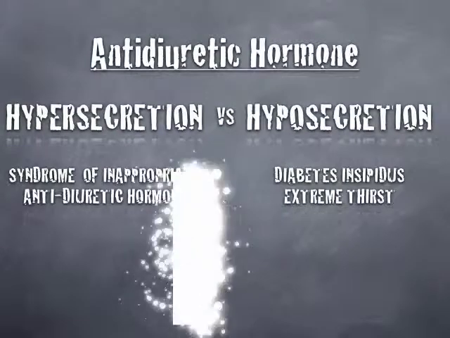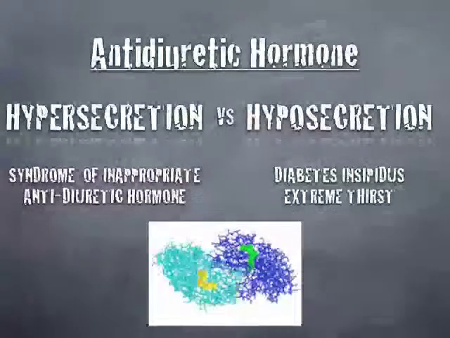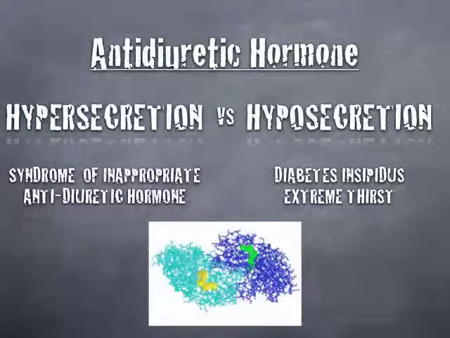Antidiuretic hormone. Hypersecretion leads to syndrome of inappropriate antidiuretic hormone, which can lead to fluid overload. Hyposecretion leads to diabetes insipidus, which causes extreme thirst.